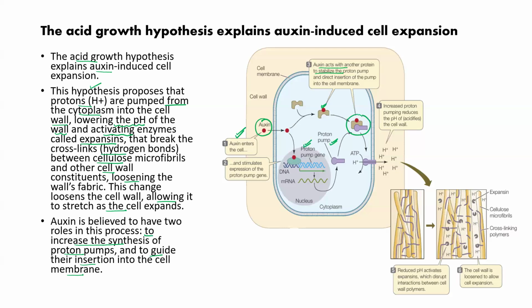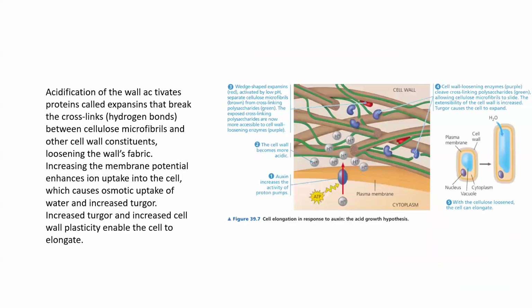See here, this structure is made. And then this structure is inserted into the cell membrane to actively pump the proton into the cell wall. The increased proton pump will reduce the pH of the cell wall, meaning acidification is going on. Now see the next diagram. See here, understand this diagram carefully.